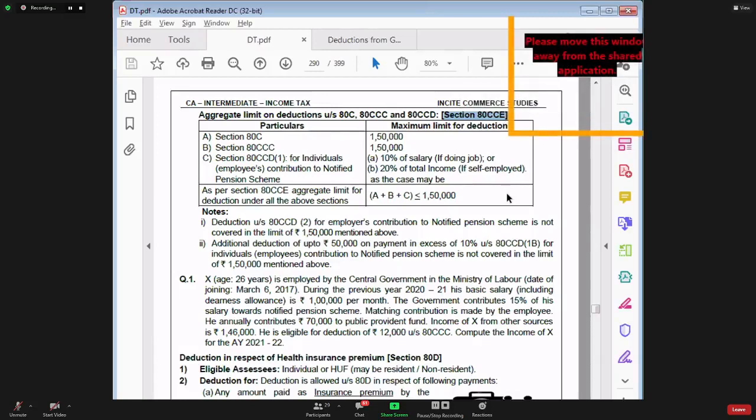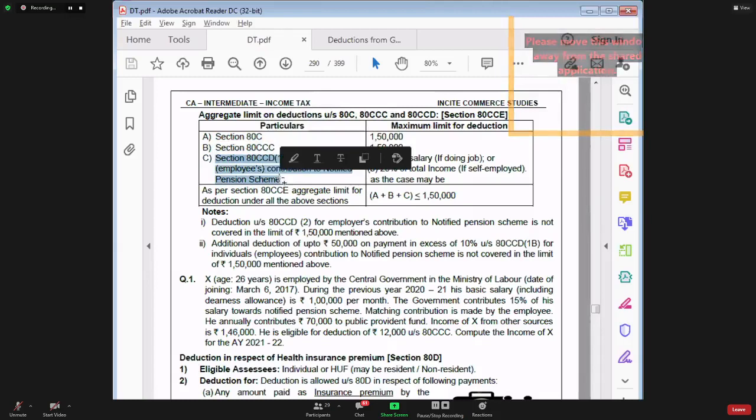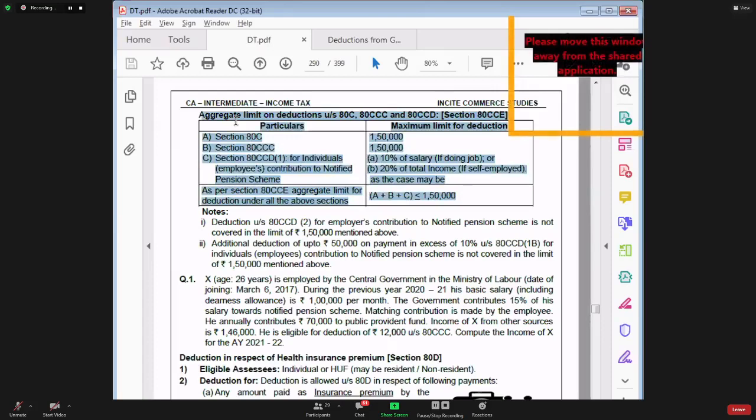Here we are saying that the combined deduction in section 80C plus section 80CCC plus section 80CCD subsection 1. Out of 5 points, the combined deduction in 3 points. Which are those 3? 80C, 80CCC, 80CCD subsection 1. The combined deduction in all these 3 points should not exceed 1,50,000.